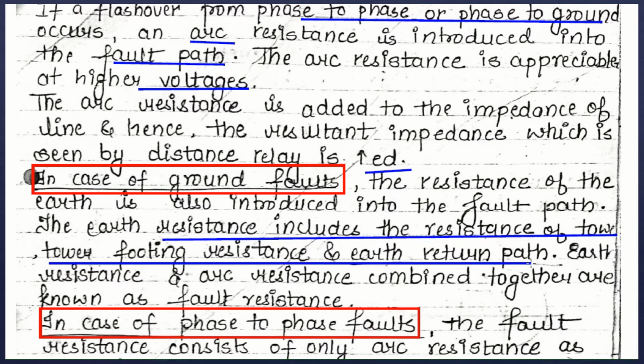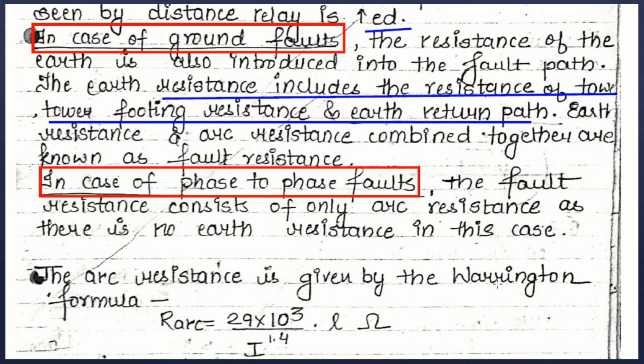Therefore, the earth resistance along with the arc resistance together form the fault resistance. Whereas in phase to phase faults like double L fault or triple L fault, there is no earth resistance, so the fault resistance here only consists of the arc resistance.